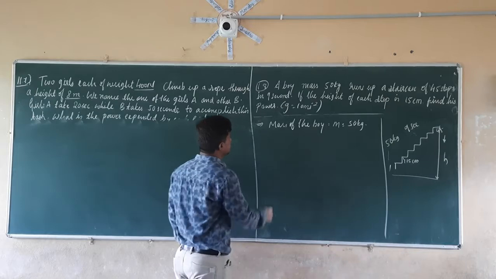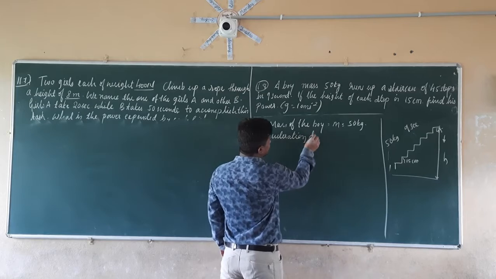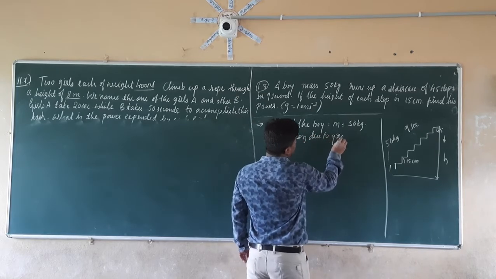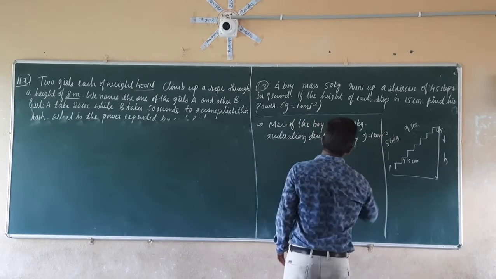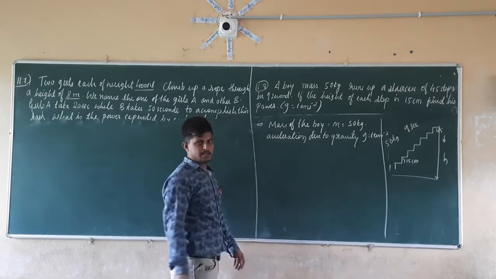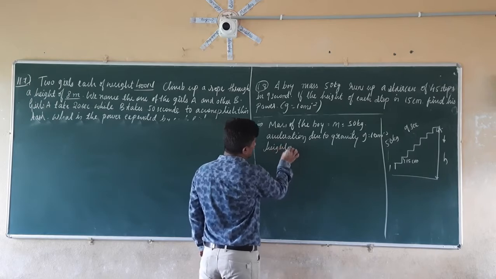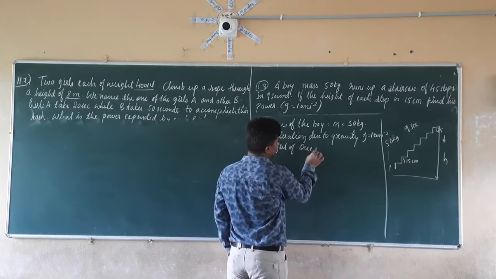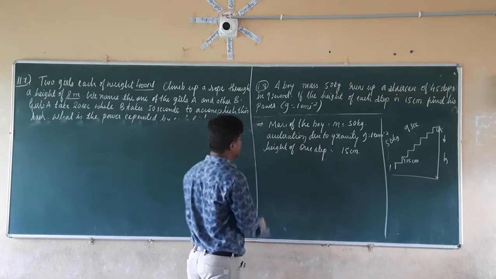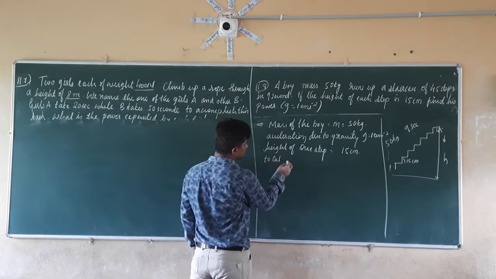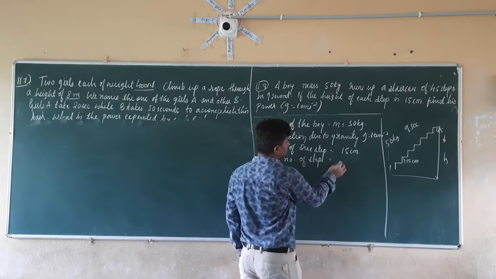Then what is given here? They have given the acceleration due to gravity, g is equal to 10 meter per second square. Then we have to calculate the height of the staircase, the total height. The height of one step is equal to 15 centimeters. Therefore the total number of steps is equal to 45.